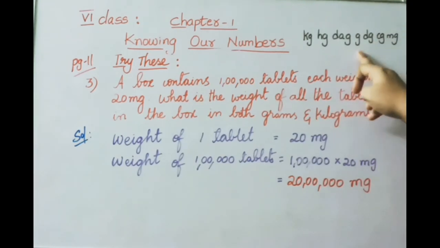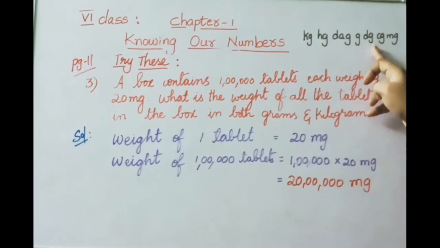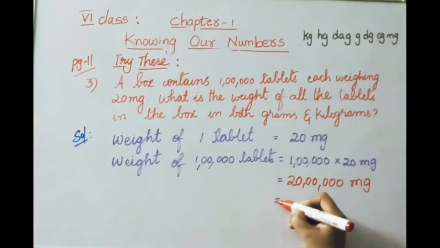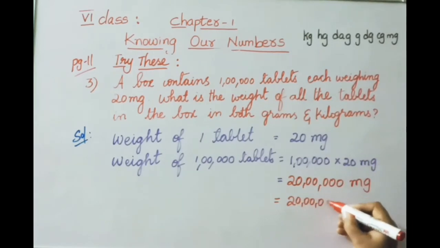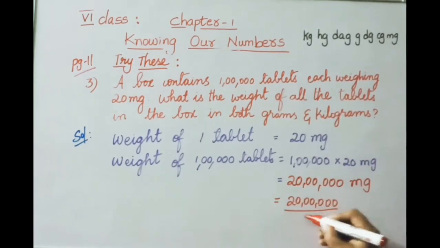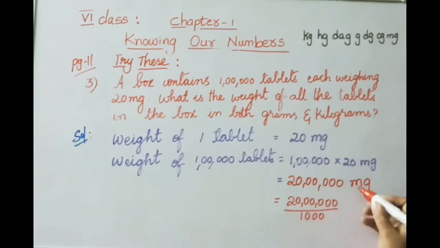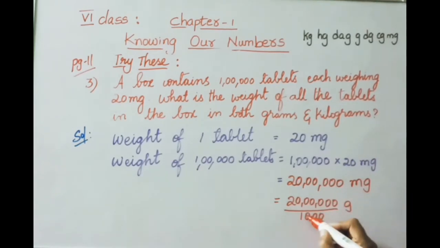Convert this into grams. That means milligrams to grams we need to convert. Lowest value to highest value. So what we need to do? Divide each value by 10. So how many places here? 1, 2, 3. 10 tens 100, 100 tens 1000. So we need to convert this to grams, means this value 20 lakhs must be divided by 1000. So it will be converted into grams. So now cancel 3 zeros, 3 zeros. How much? So we get the answer 2000 grams.